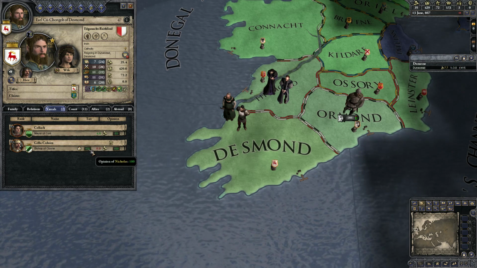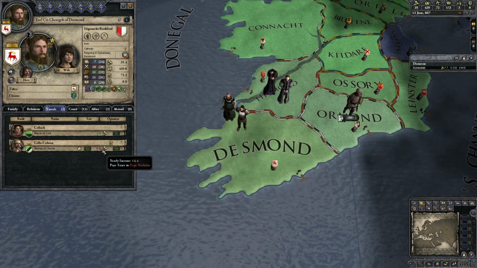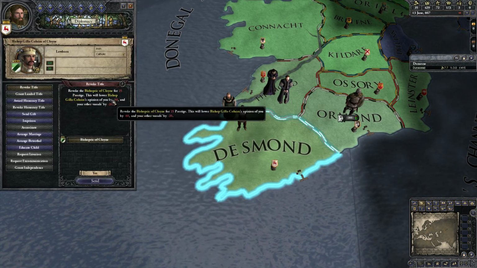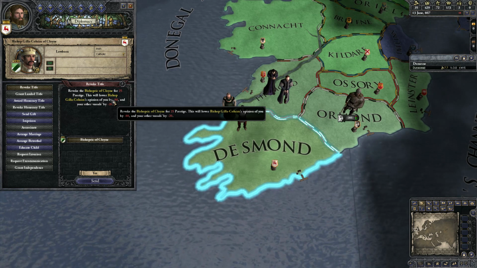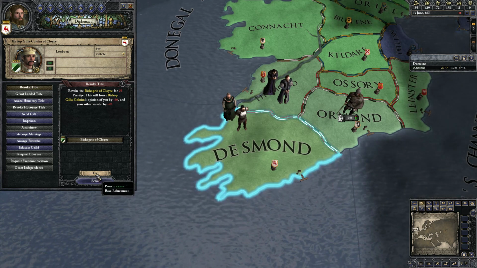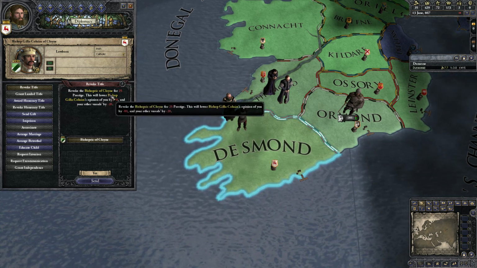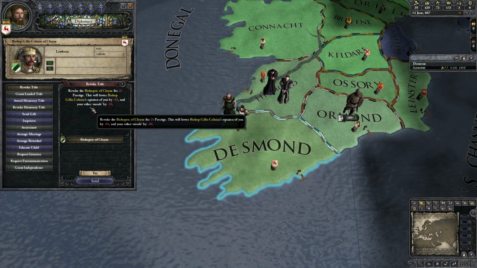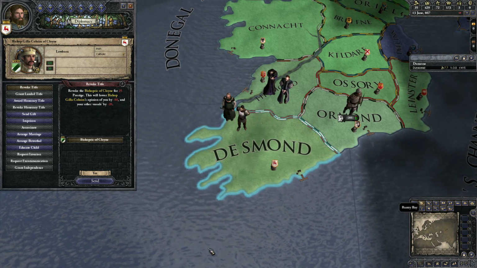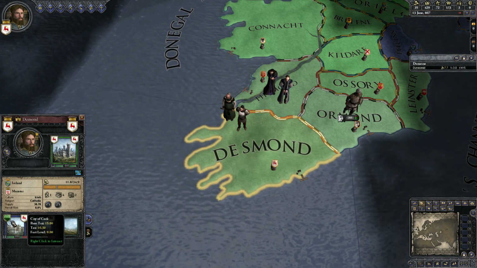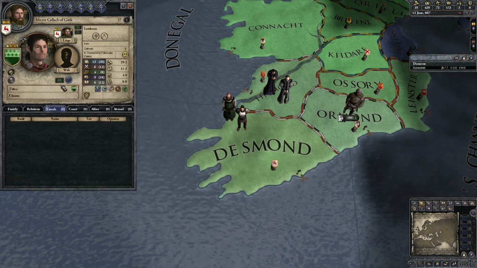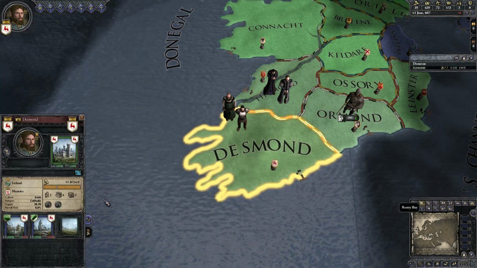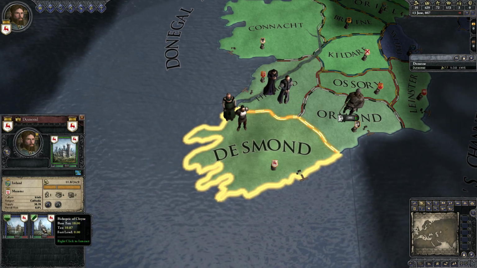So, that's one option. We could try to decrease his opinion of the Pope. Another option would be to just revoke his bishopric. We could just take it from him and just say, fine, if you're not going to pay taxes to me, then I'm just going to take it. And he would surrender it to us, because we're much stronger than he is. It would take us 25 prestige to do this, and it would lower his opinion of us by a huge amount, and all of our other vassals by 20. Here's the thing, though. We only have one other vassal. It's just this mayor. And he likes us pretty decent, and there's a pretty good chance that we would actually come out ahead by just revoking the bishopric.